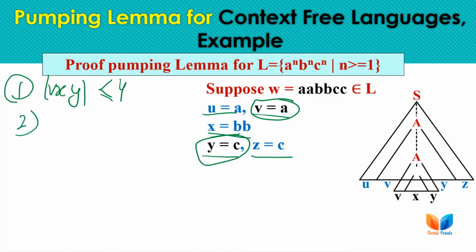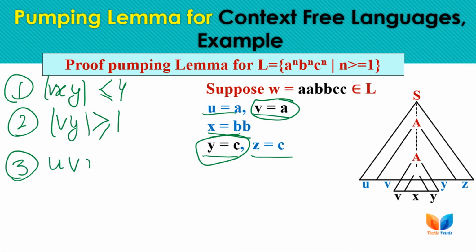Next, the second condition is that the length of the iterative part, that is v and y, must be greater than or equal to 1. This condition is also satisfied. Now we only have to check the third condition, that any number of iterations of the v part and y part must lead to a resulting string in the language.